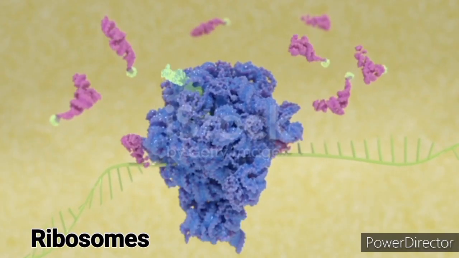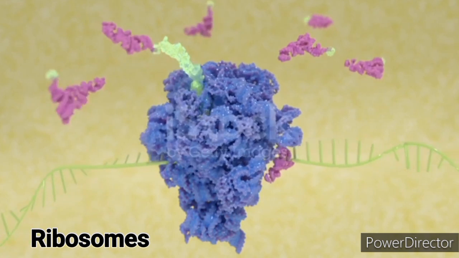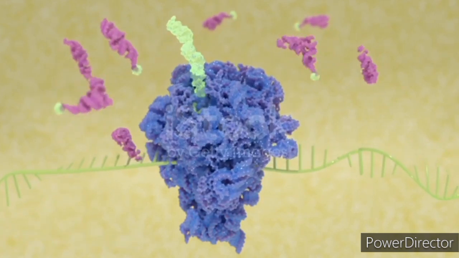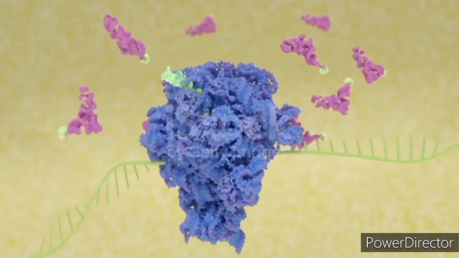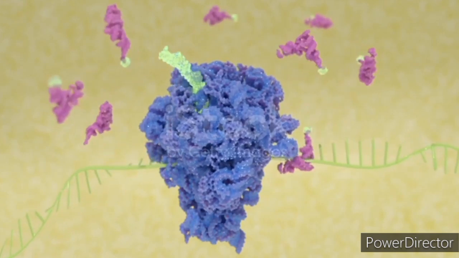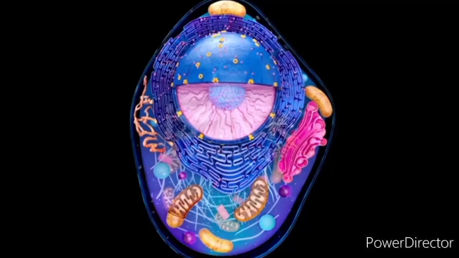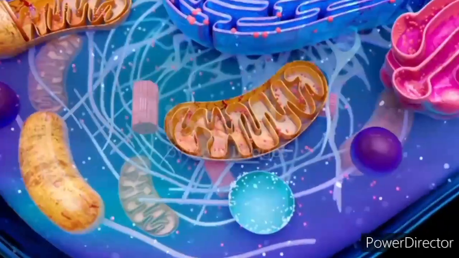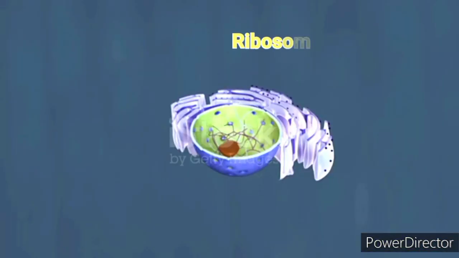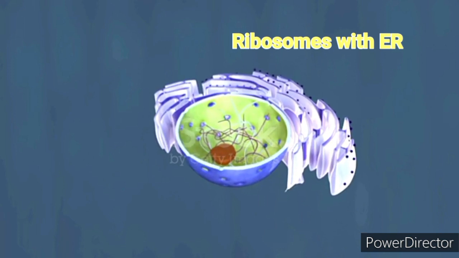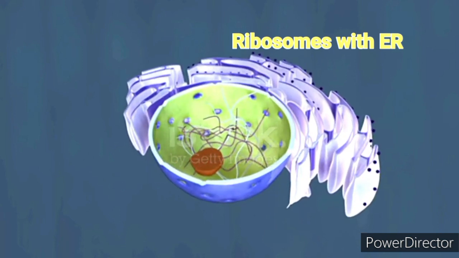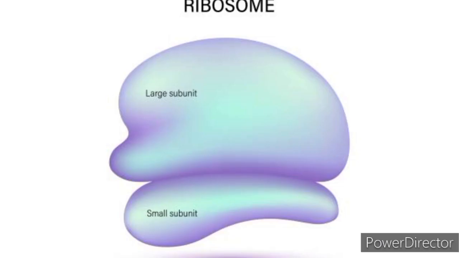Let's talk about ribosomes. Definition. Ribosomes are cellular structures responsible for protein synthesis, functioning as the machinery that translates genetic instructions from RNA into proteins. These tiny organelles, found either floating freely in the cytoplasm or attached to the endoplasmic reticulum, consist of two subunits, small and large, that come together during protein synthesis.